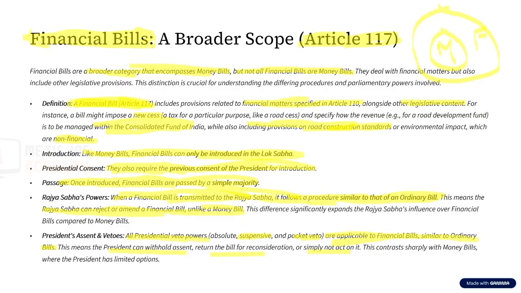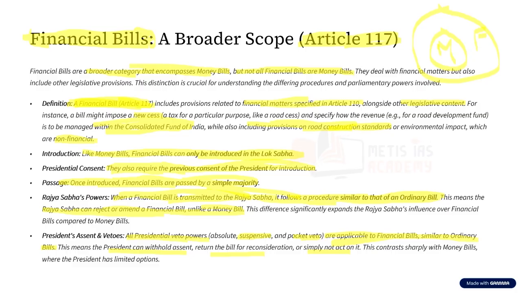Once the money bill is sent to Rajya Sabha, it has absolutely no powers. Sorry, not modification. They can give only some recommendations on the money bill. But for the financial bill, the Rajya Sabha can accept it, can reject it, can sit idle on it for 6 months, and can even amend it.